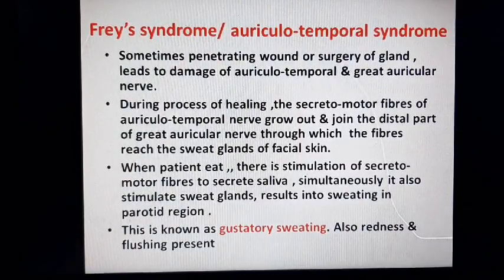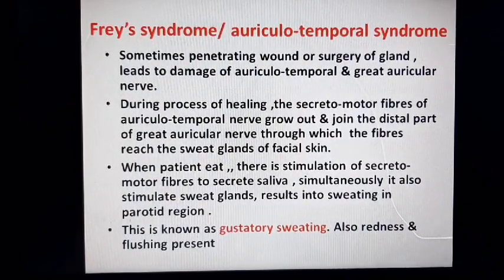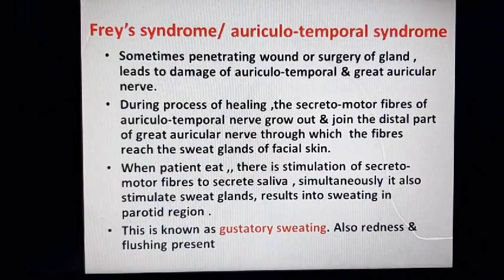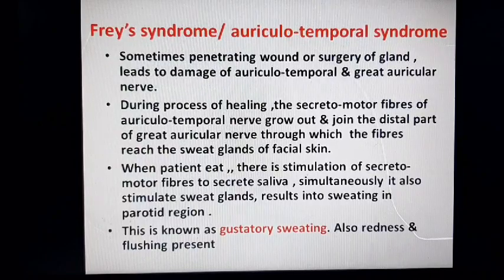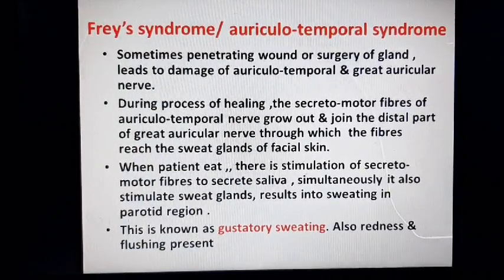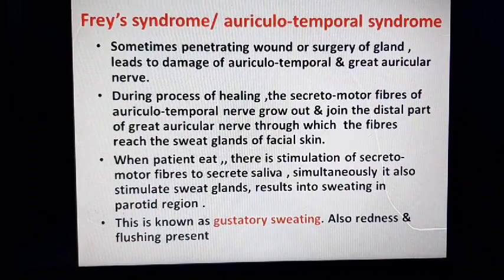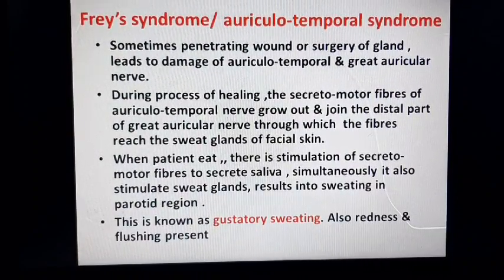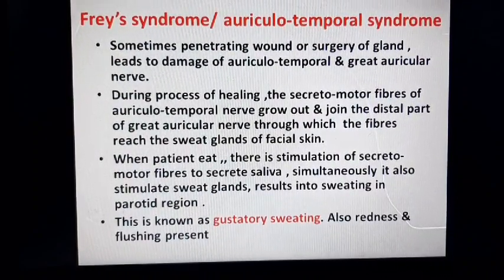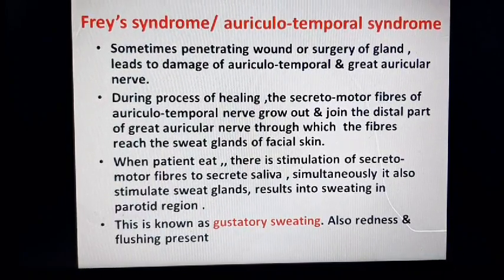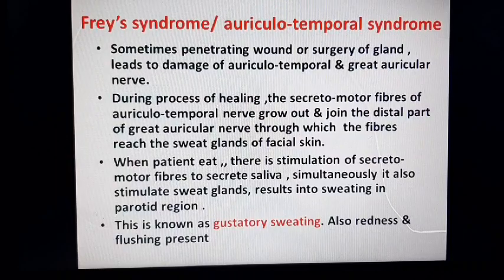After injury or surgery, during the process of healing, the secretomotor fibers of the auriculotemporal nerve grow out and join the distal part of the great auricular nerve, through which the secretomotor fibers reach the sweat glands of the facial skin.